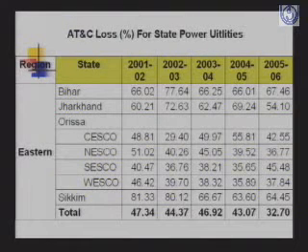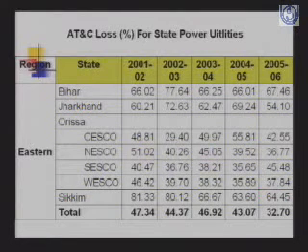So these are the AT&C losses for various state power utilities, which we have logged up to 2005-06. As you can see, the AT&C loss percentage for the eastern region is around 32.70% in 2005-06.